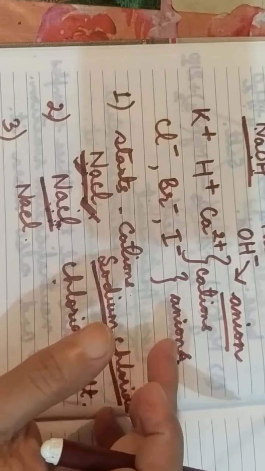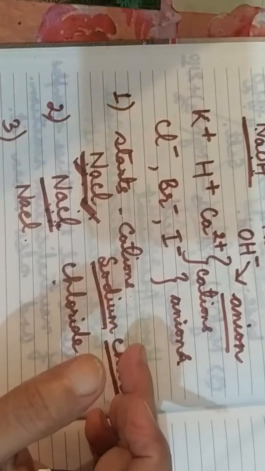So it can be named sodium chloride in the first case. In the second case, it can be named by the name of the anion, that is chloride salt, or only by the name of the cation, that is sodium salt.